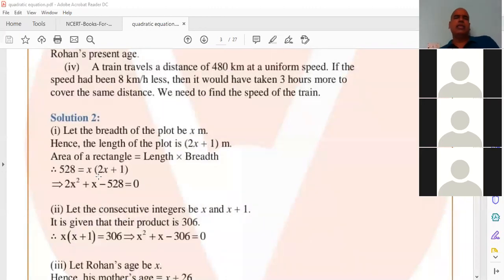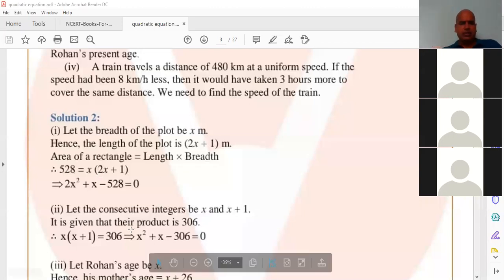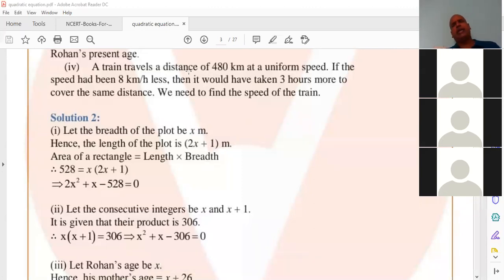Important: these time and distance, speed sums will come in the exam. See, I'm reading the question. A train travels a distance of 480 kilometers at a uniform speed.